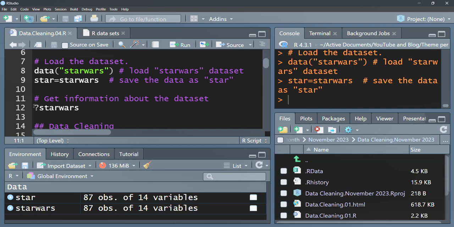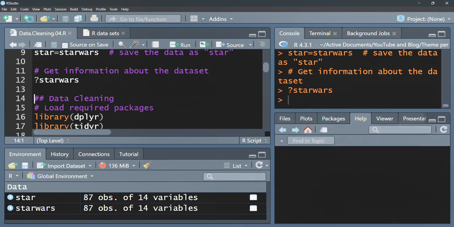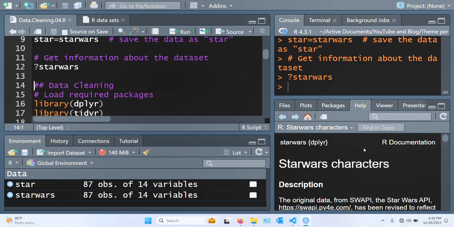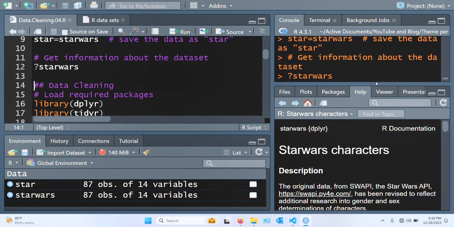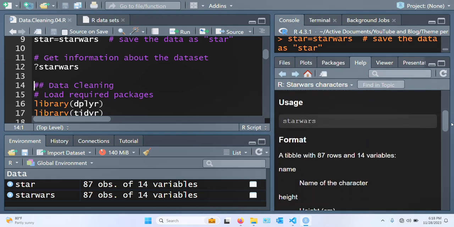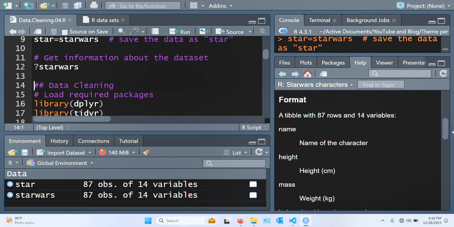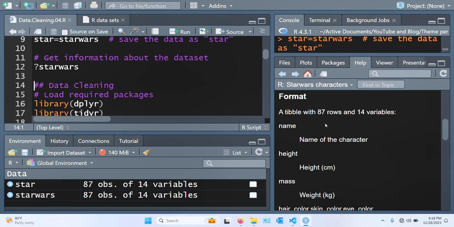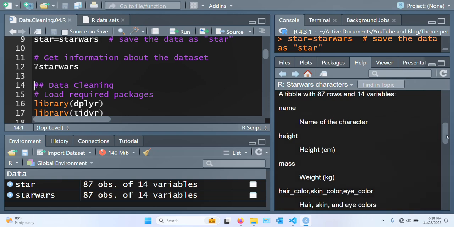Next, let's find out what the Star Wars tells us. Come to the help window. So Star Wars API, we have a table of 87 rows, 14 variables.